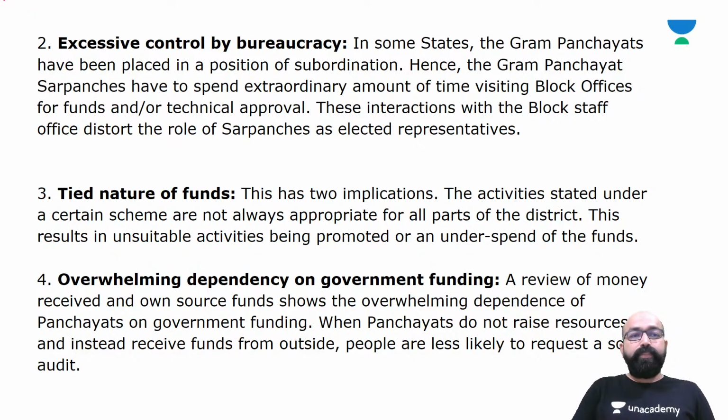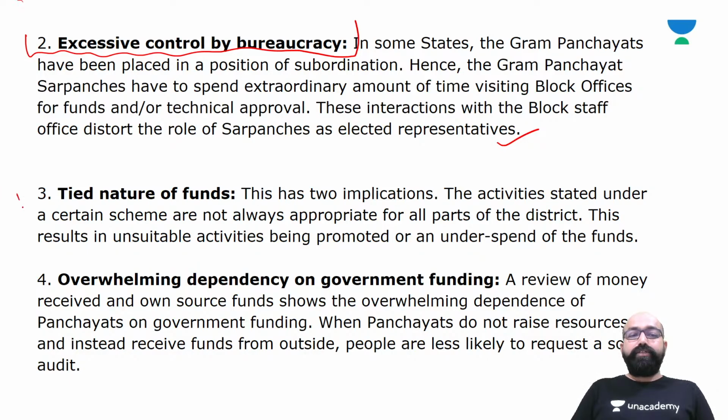Second, excessive control by bureaucracy. In some states, the Gram Panchayats have been placed in a position of subordination. Hence, the Gram Panchayat Sarpanch has to spend an extraordinary amount of time visiting block offices for funds and technical approval. And these interactions with the block office staff distort the role of the Sarpanch as an elected representative.